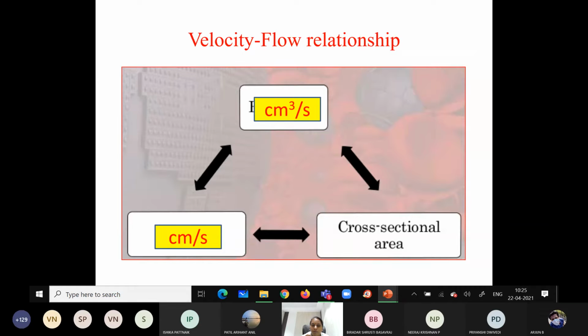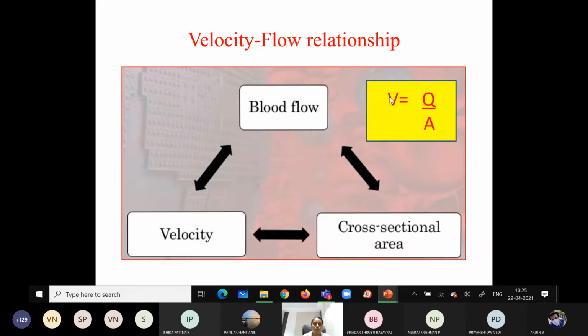So how this velocity is related to the flow and cross-sectional area, that will be explained with the formula V is equal to Q by A, where V is velocity, Q is flow, and A is cross-sectional area.